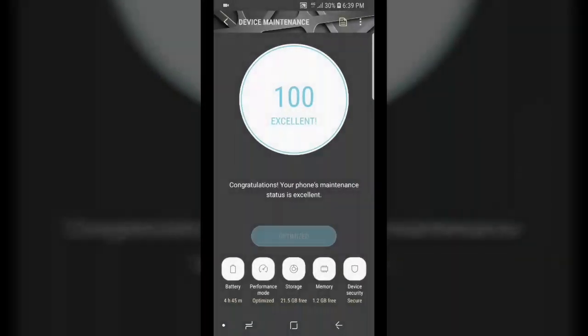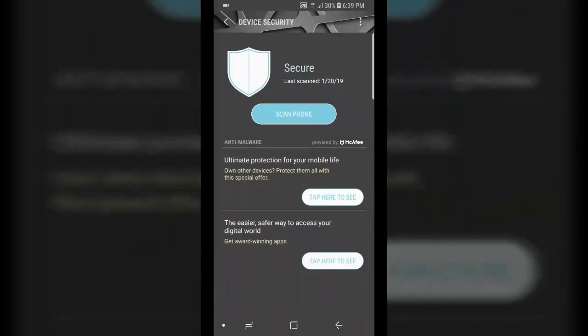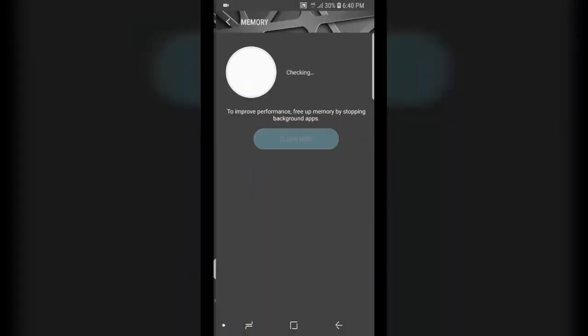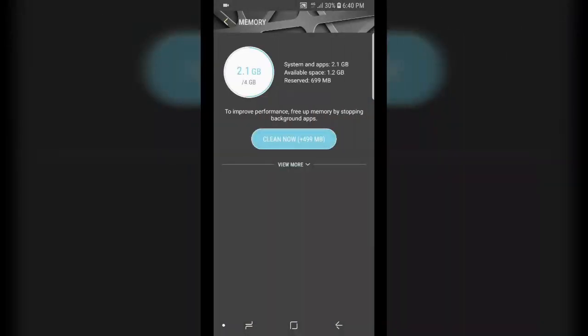Then we go back to device security. So everything is set. Then memory. This is very important. System and apps, 2.1 gigabytes available space. This is in the memory. So we clear it now.